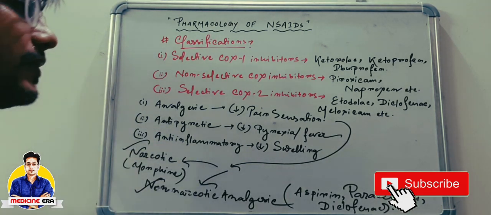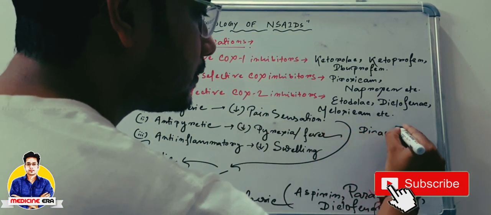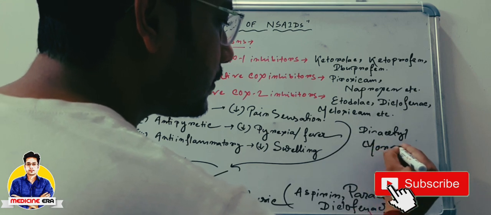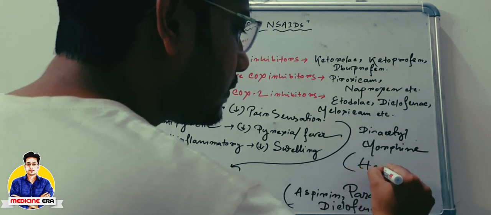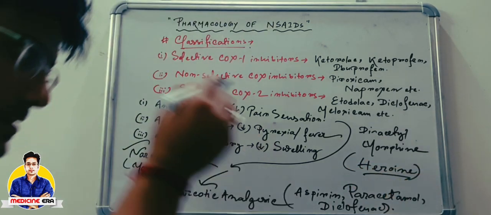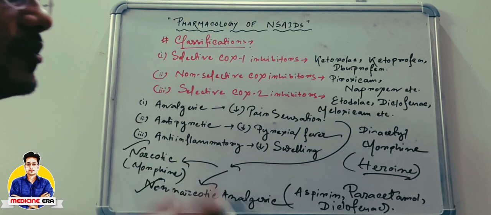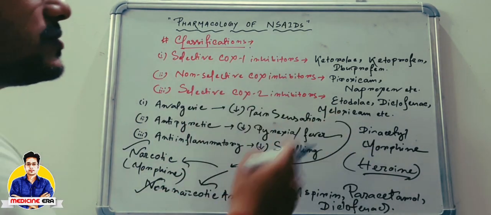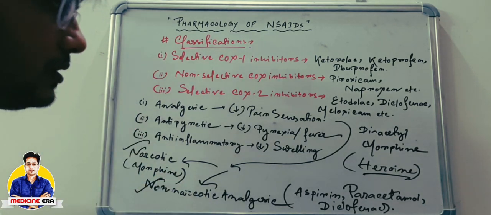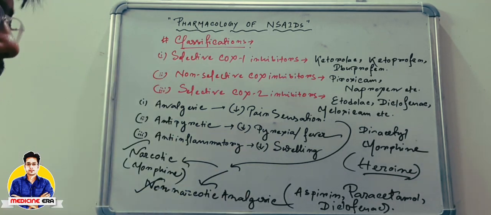And in case of morphine, one of its derivatives is diacetyl morphine. This is a common name. It is also called as heroin. Okay. So this drug is mainly now in the abusing form. They are mainly abusing in different types of activities. So this is mainly denoted as an abuse drug, diacetyl morphine. So they are mainly inhibiting the CNS. So they are not usually used, okay, or their uses are now banned in India and as well as in the whole world, okay. So this is about analgesic, antipyretic, and inflammatory, okay.